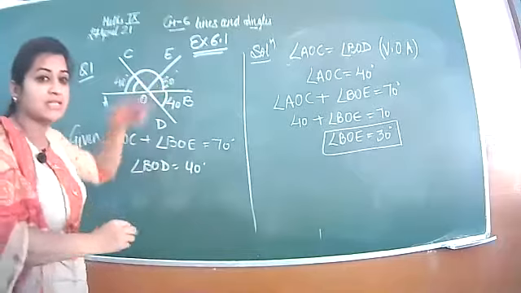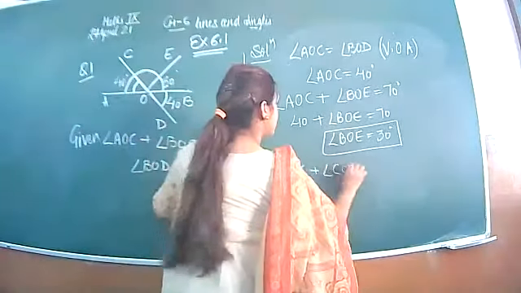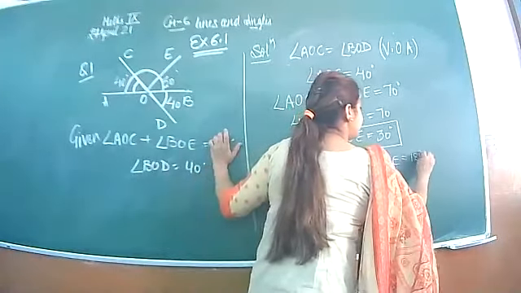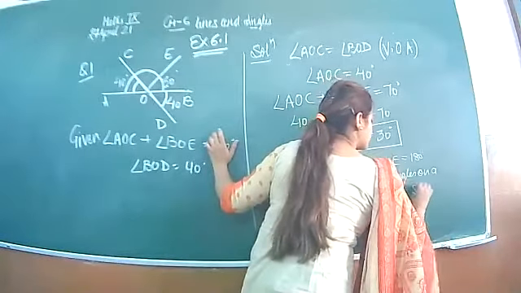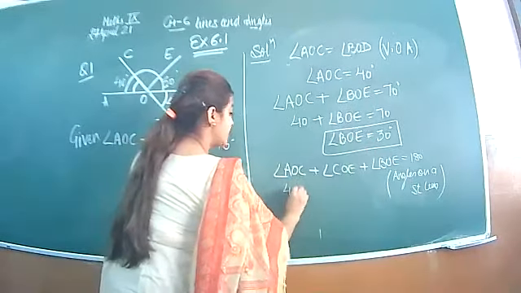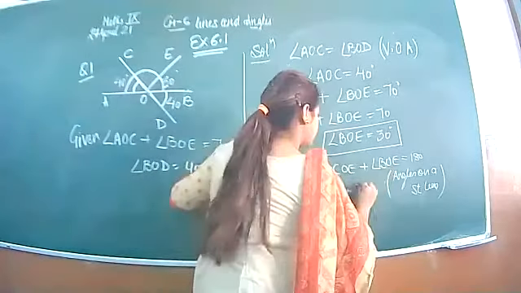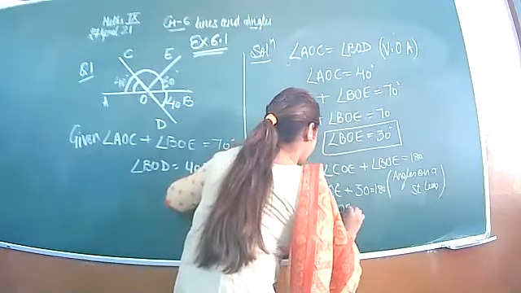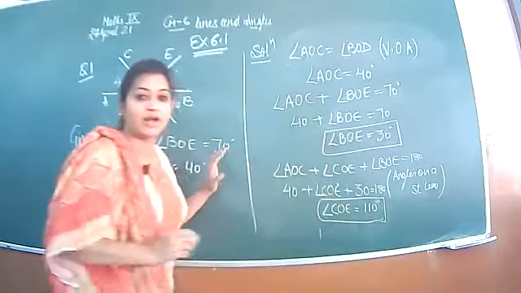So if you use this concept, AOC plus COE plus BOE is 180, angles on a straight line. AOC is 40. COE you have to find. BOE is 30. So from here, how much is COE? 110.